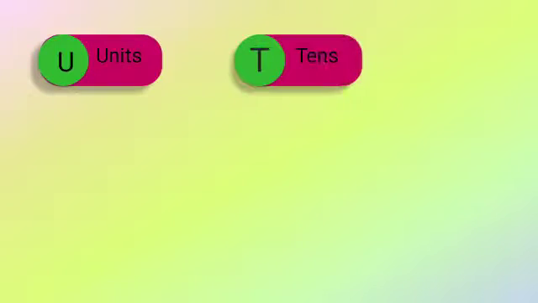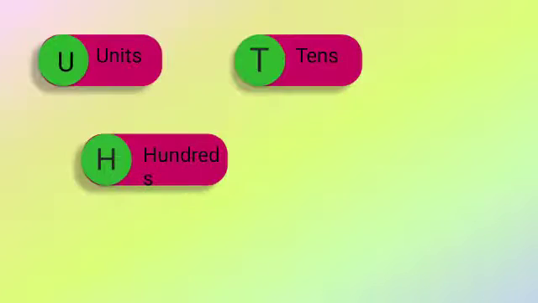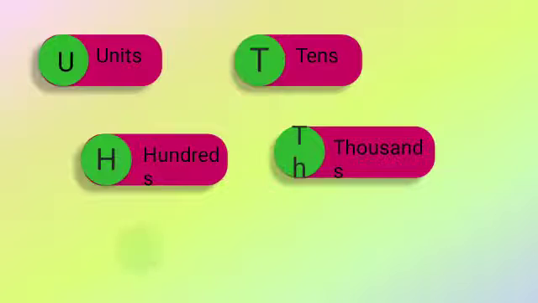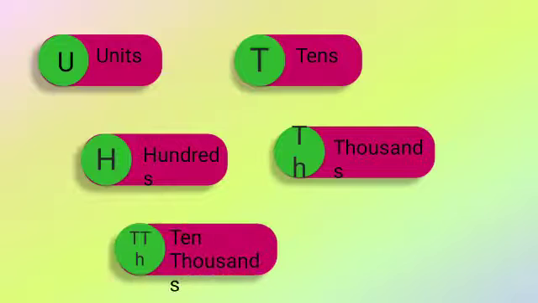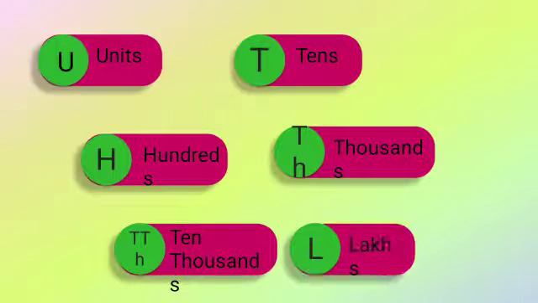U means units, T means tens, H means hundreds, then thousands, that is TH, TTH is ten thousands, L is lakhs, and it goes on similarly. Now have a look at this example: 764536. How many digits? 6. So it is a 6-digit number, and we have to write it in the proper place.